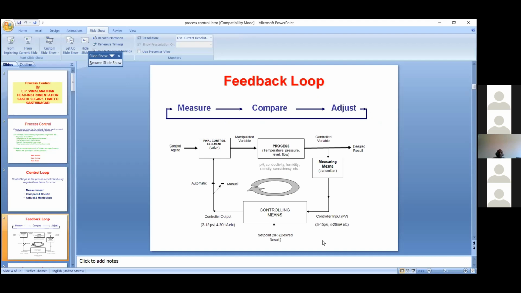Here it is, you can see the feedback loop. It is called closed loop control. We will see open loop control and closed loop control in the next slides. This is the feedback control.